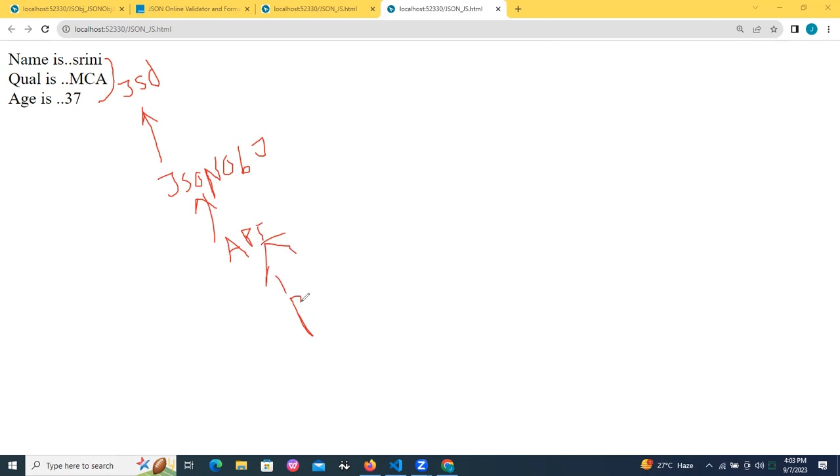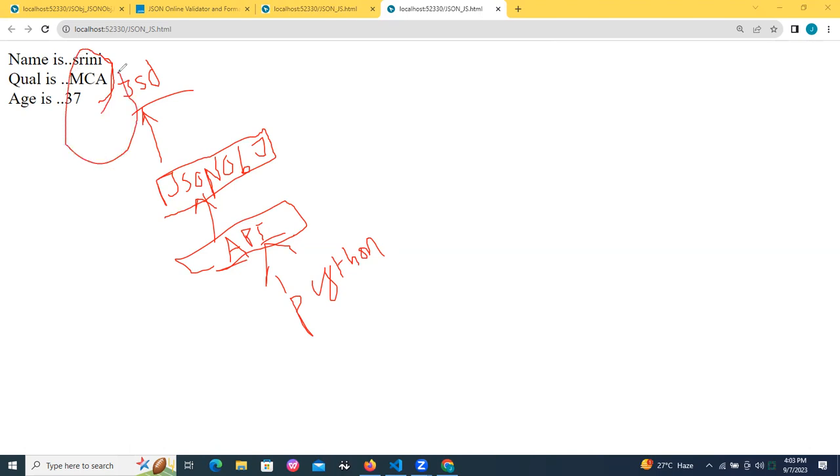For example, we are working with Python, then we will get the data from Python Django servers in the form of API. Only APIs can hold JSON data. That JSON data is converted to JavaScript. Then only I can show it on top of the HTML.